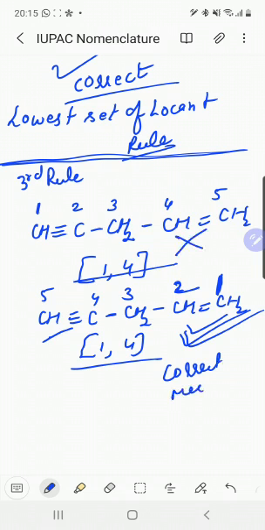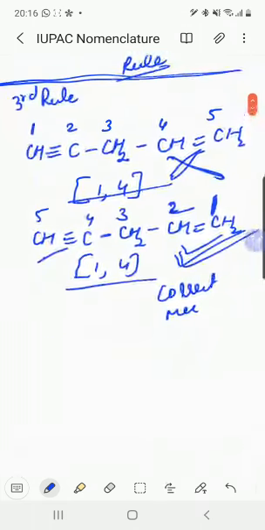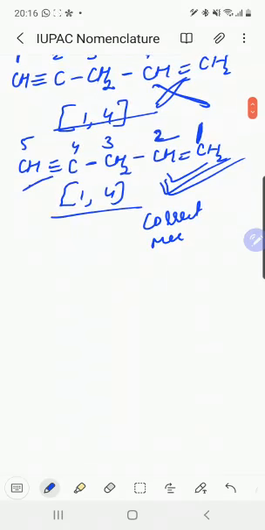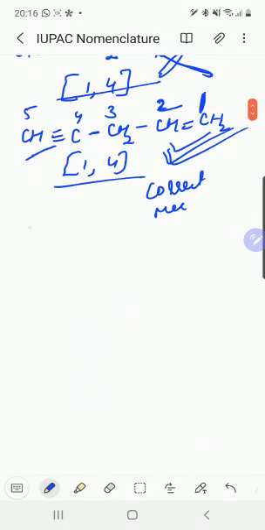And this one is the incorrect method. We always give preference to the double bond in comparison to the triple bond. So this is our third rule for the unsaturated compounds.